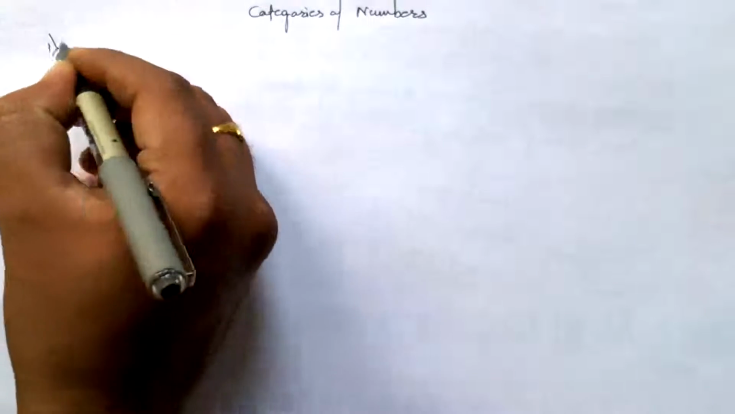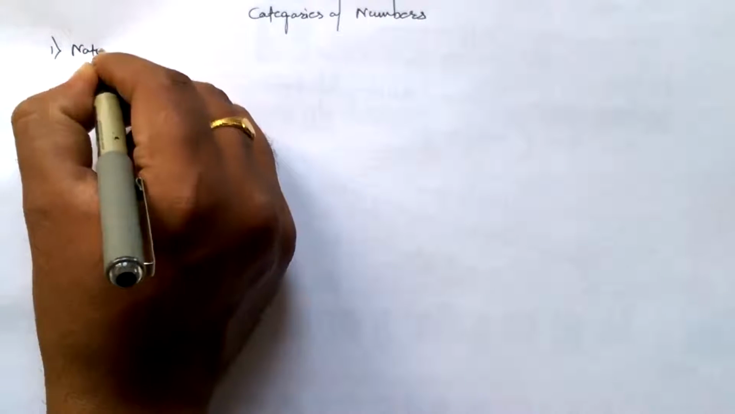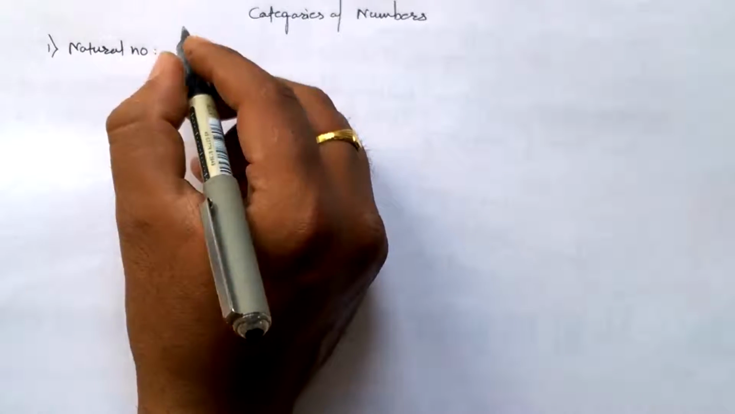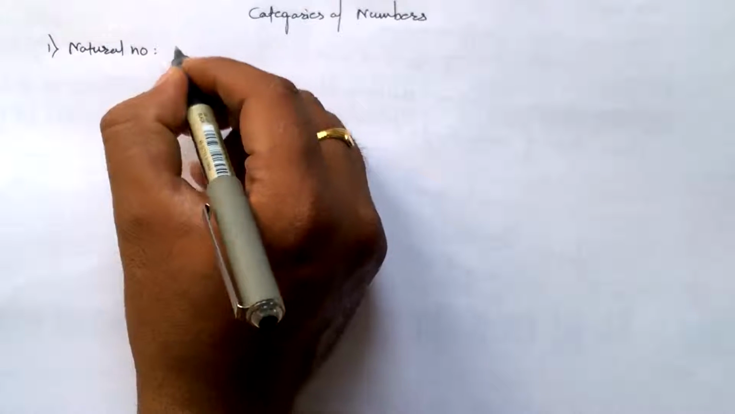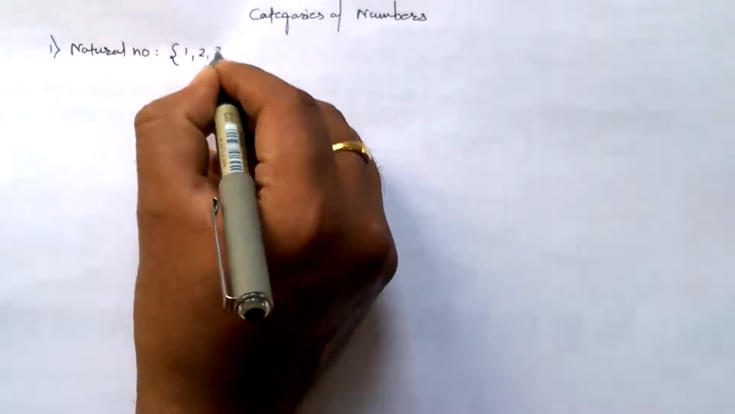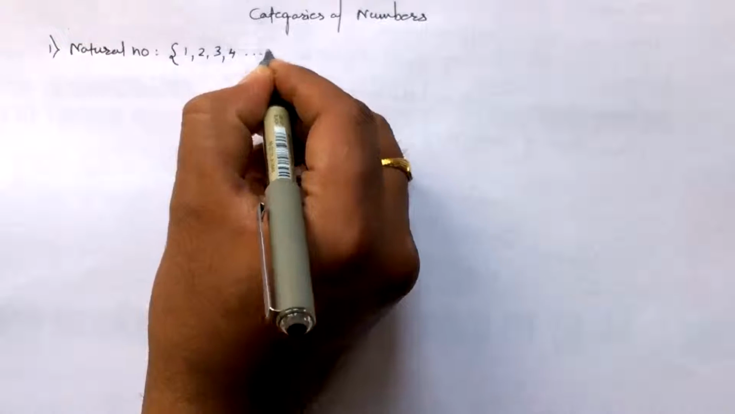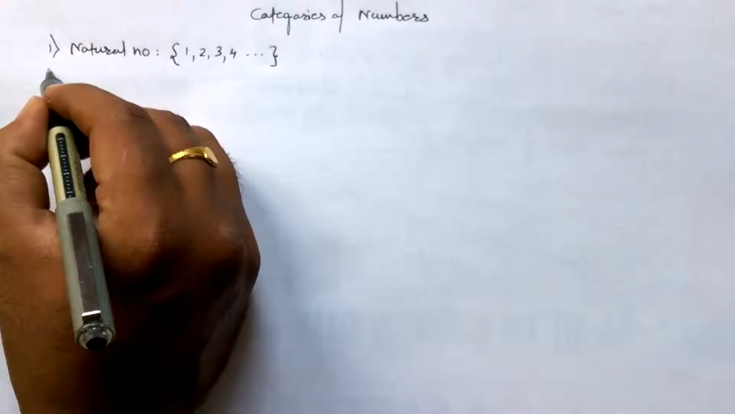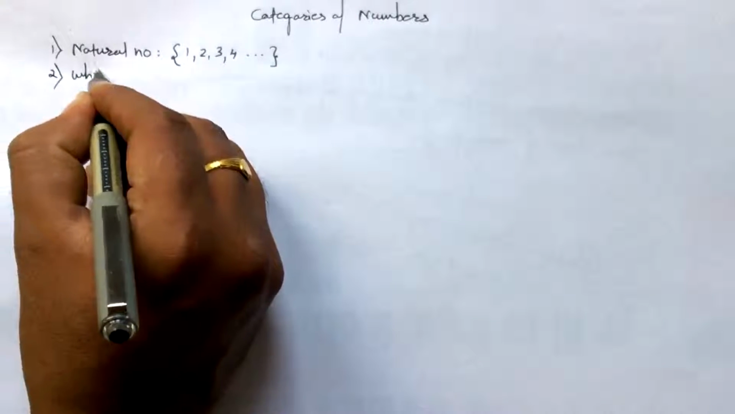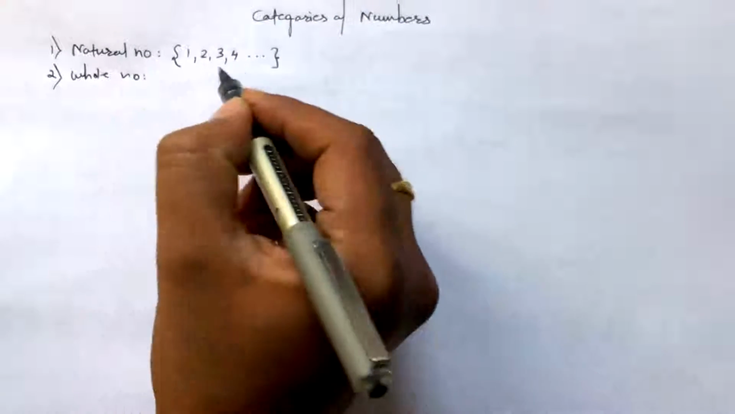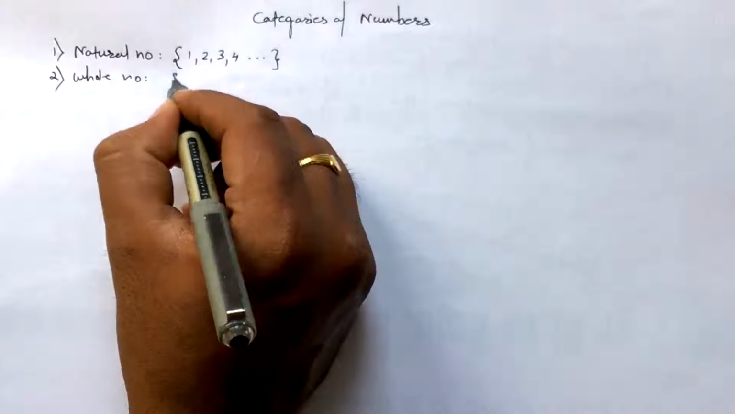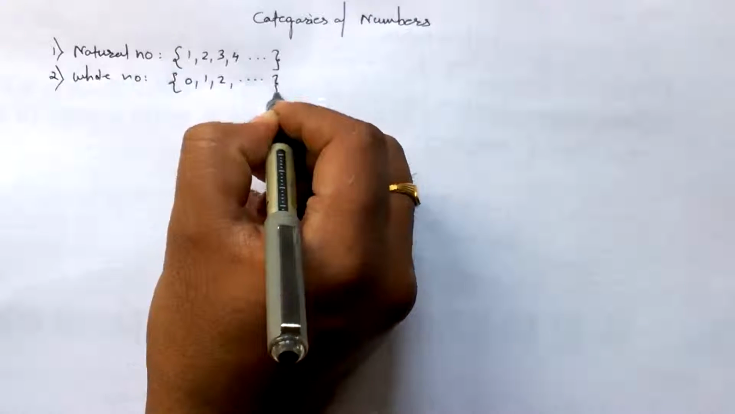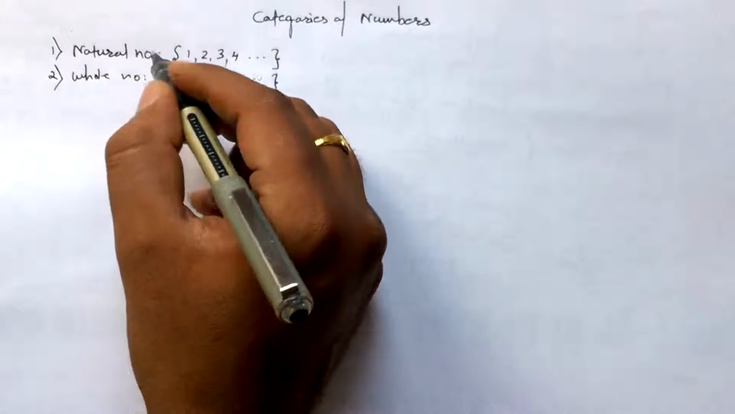So numbers are basically categorized according to their behavior and the collection. The first type is a natural number. Such numbers are said to be those numbers which we can count. Such numbers are like 1, 2, 3, 4, and so on, and all these numbers are said to be natural numbers. Then there is whole number. Those numbers are starting from 0, 1, 2, and so on. We can say whole number contains all natural numbers.